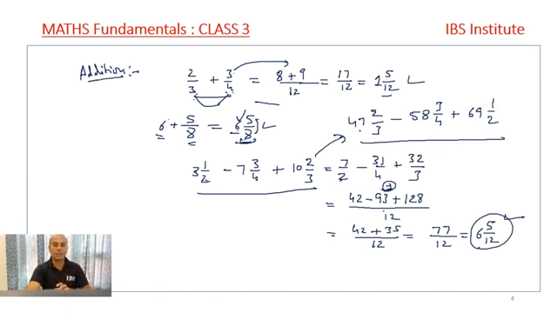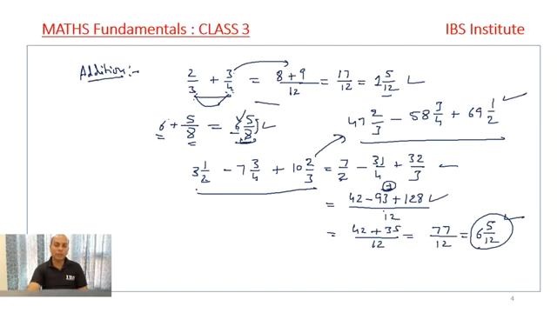If I change this question, 47 into 3 plus 2, 58 into 4 plus 3, 69 into 2 plus 1, and then I take the LCM and then again equalize, if I follow the same process, this question is going to be very lengthy, and normally this is the kind of question that we get in our exam, right? So what we need to do, we need to go back to the basics, and come back to the basic approach and solve the question in a very simple manner.